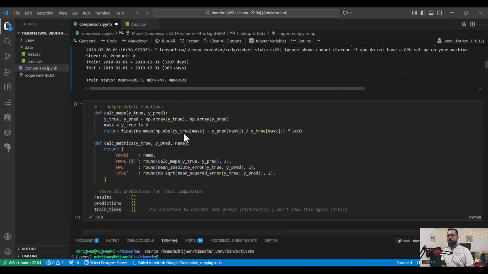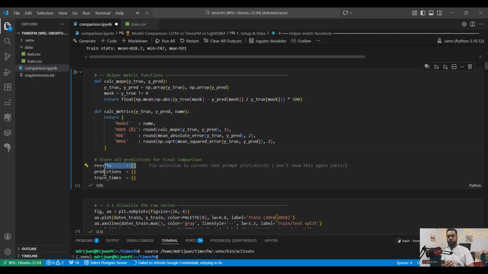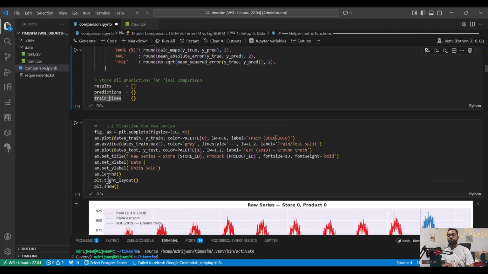After that come some helper metrics. What kind of metrics do I want to use? MAPE, MAE, and RMSE, root mean square error, plus the prediction output and the training time.